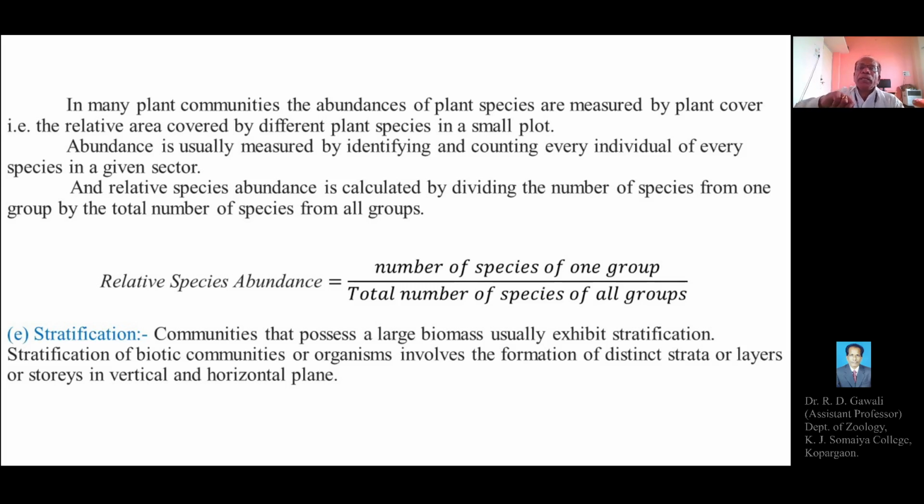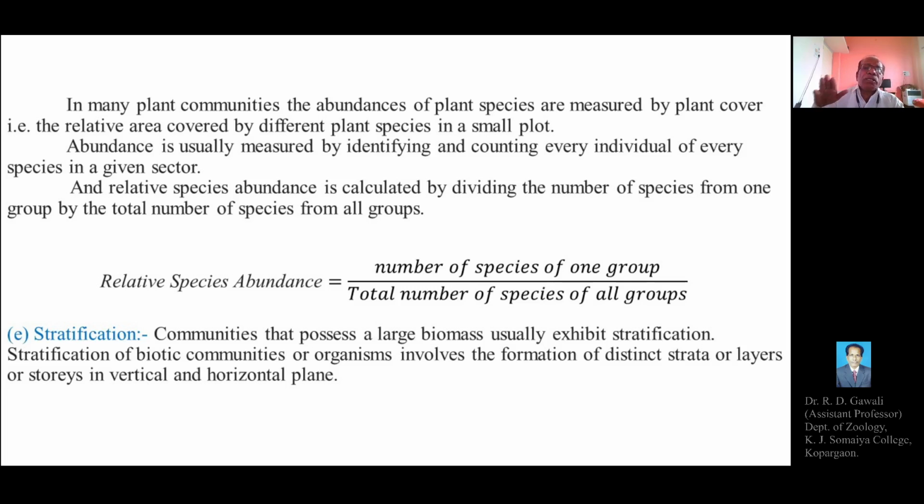by identifying and counting every individual of every species in a given sector or a plot or a particular region. So while measuring abundance, we will have to identify the plants of different species, and count each and every plant or individual of every species in a given sector or in a given area.